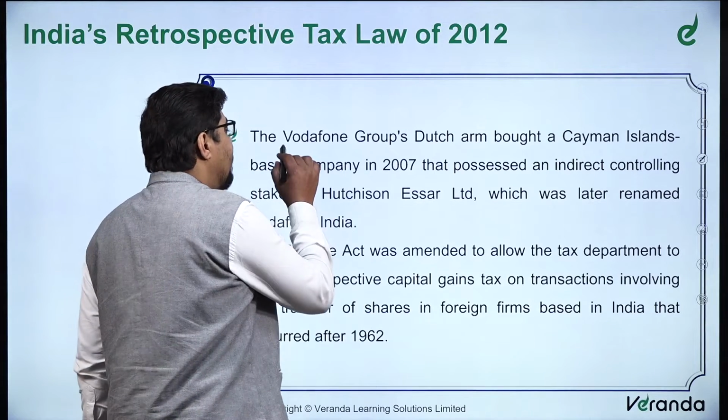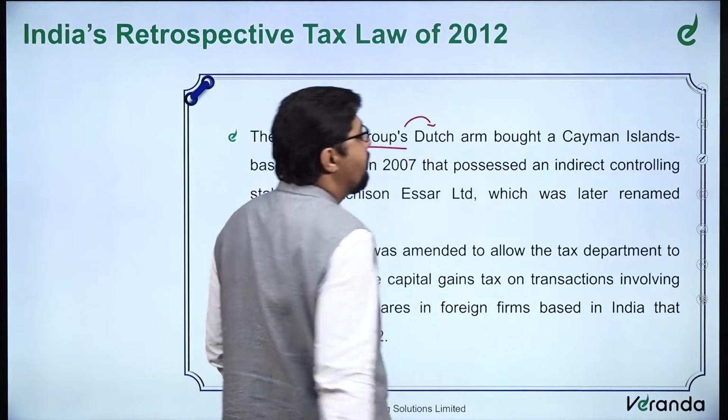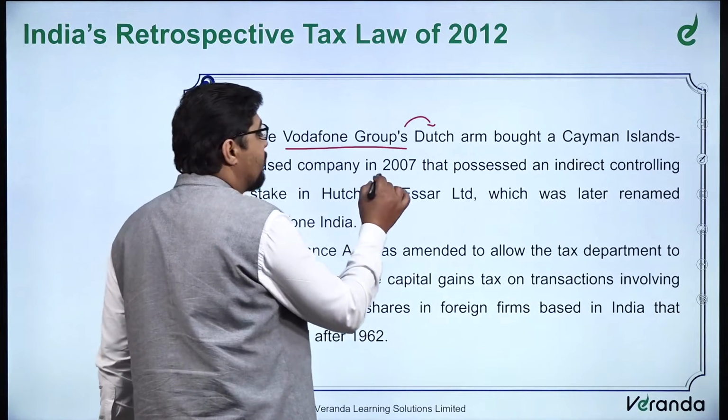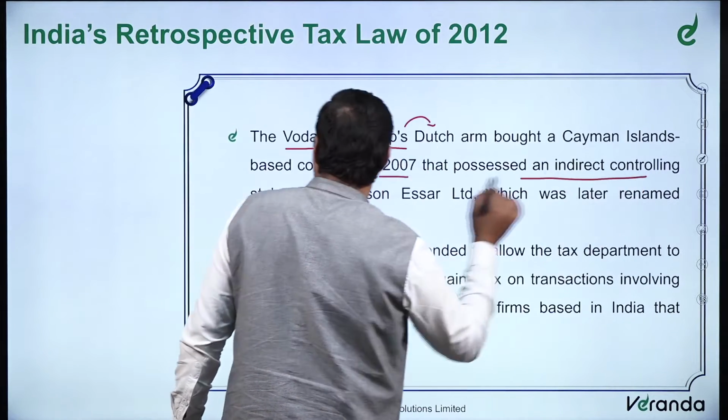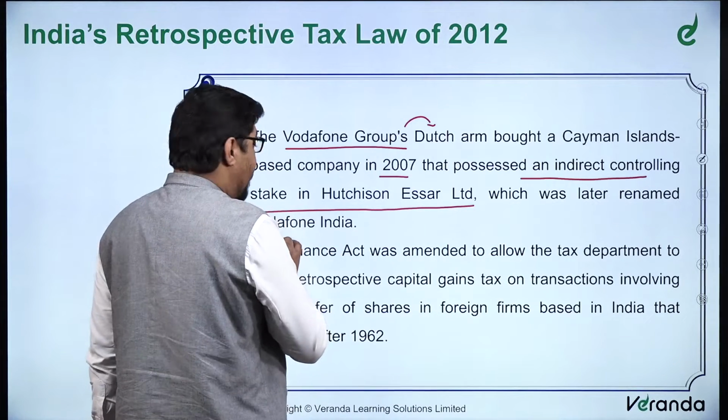So with that, further, now what is India's retrospective tax law of 2012? The reference again will be coming of Vodafone Group's. Now Vodafone Group's Dutch arm bought a Cayman Island based company in 2007 that possessed an indirect controlling stake in Hutchison Essar Limited, which was later renamed Vodafone India.